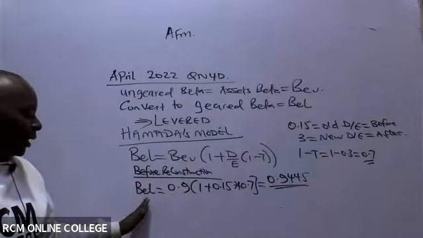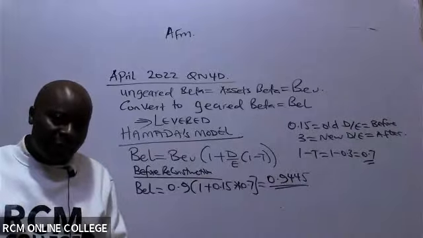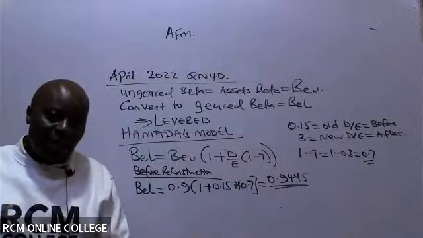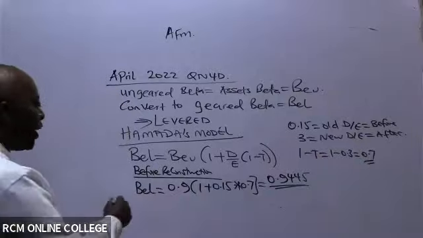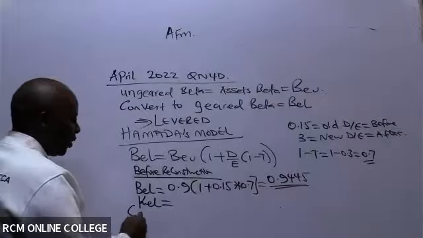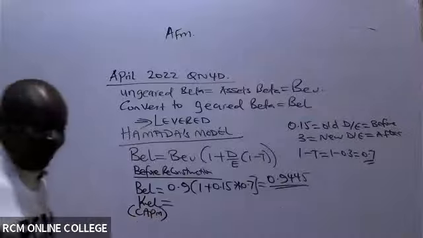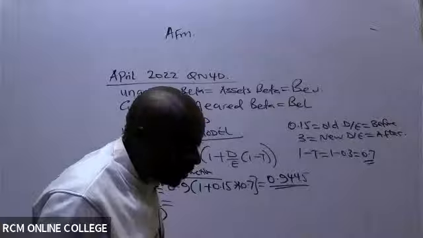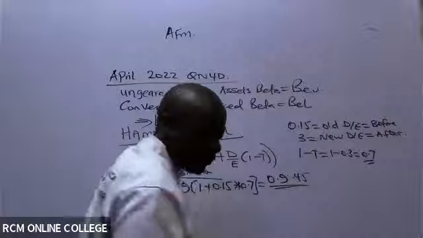Having gotten BEL, what do you think will be the next thing to be ascertained? Having gotten BEL, we know the natural cousin of BEL is the cost of equity, KE. So go ahead and give us KE, using the CAPM. The beta is 0.9945. Thank you so much.